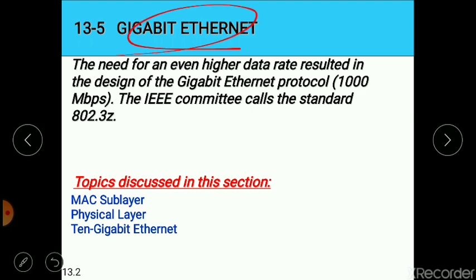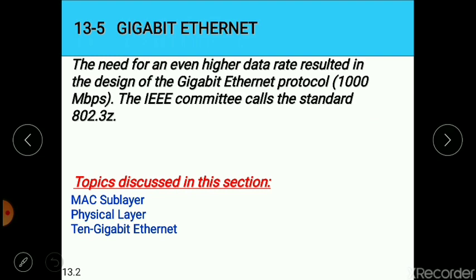Now, as the name suggests, in gigabit Ethernet the main change is the speed, or the data rate at which the data travels, because the need for an even higher data rate has resulted in the design of gigabit Ethernet. It follows the gigabit Ethernet protocol, which has a data rate of 1000 Mbps, that is 1000 megabits per second.